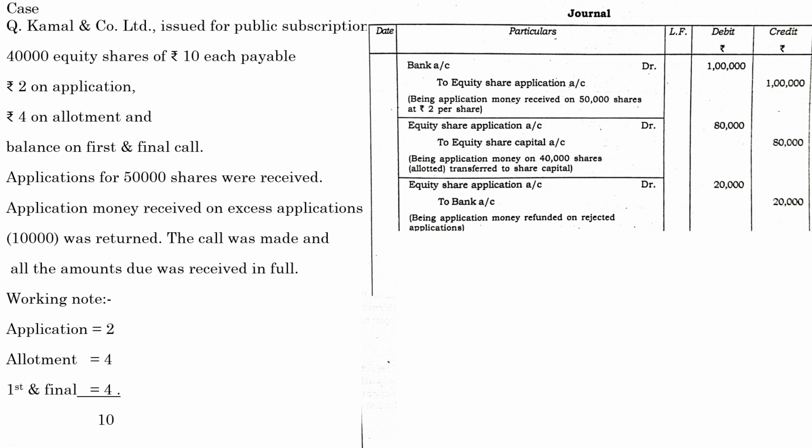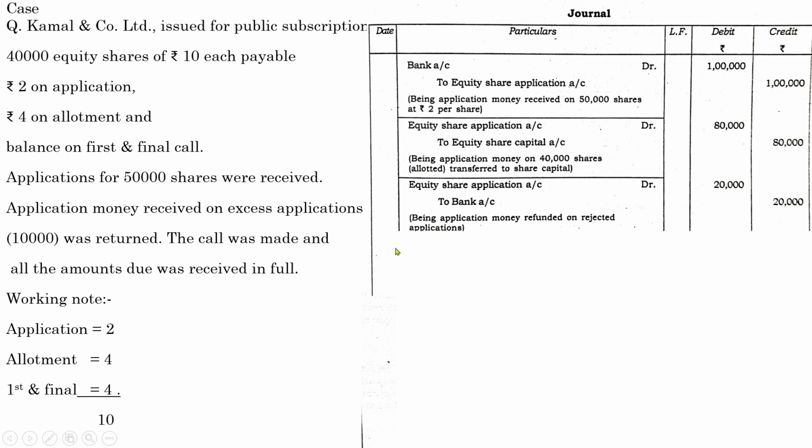So you must remember to pass the rejection entry. It may not be mentioned in the question. In the question it will be mentioned like that, excess money is rejected. It won't give information regarding the refund of that amount. It will be said that a certain number of shares are rejected. So it is up to you to pass the refund entry.